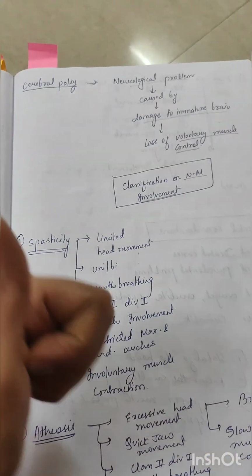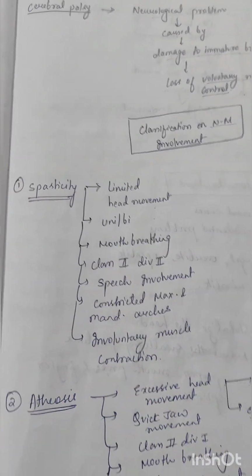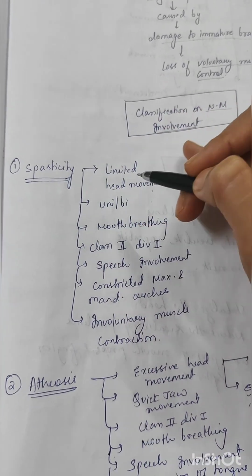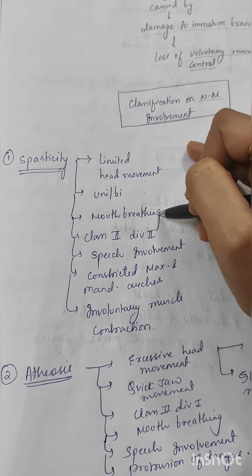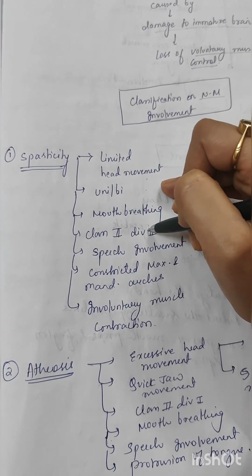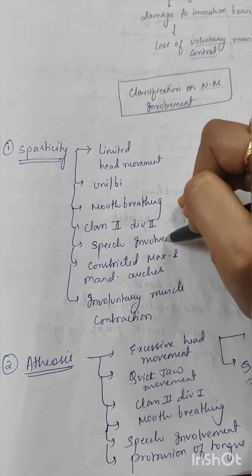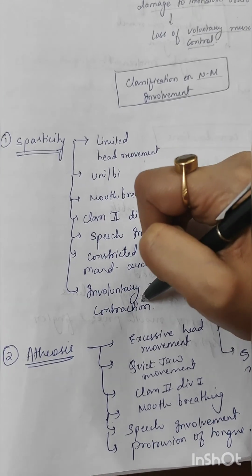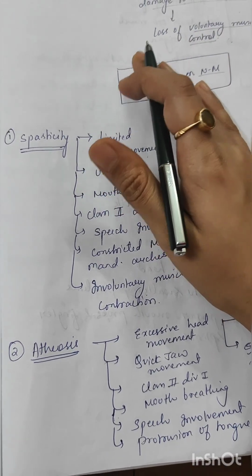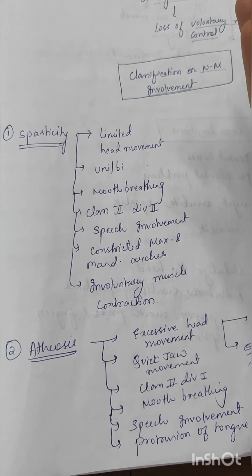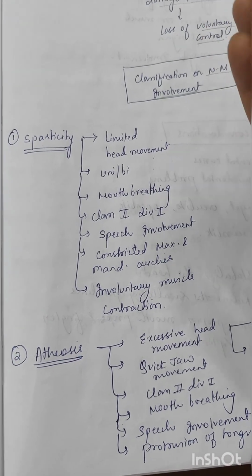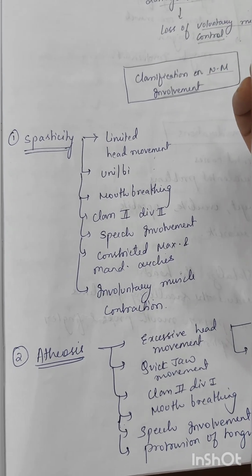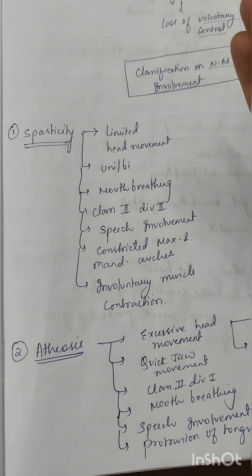Okay, the first one is the spasticity. It has got limited head movement. Spasticity can be unilateral, can be bilateral. Involves mouth breathing, class 2 division 2 type of malocclusion, speech involvement, constricted maxillary and mandibular arches, involuntary muscle contraction.